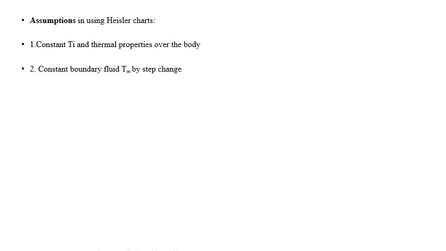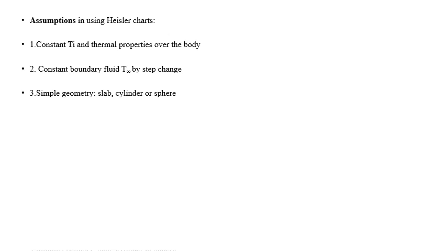The assumptions in the Heisler chart are: first, a constant initial temperature and thermal properties over the body. Second, a constant boundary fluid temperature, T infinity or T surrounding, which is uniform throughout.